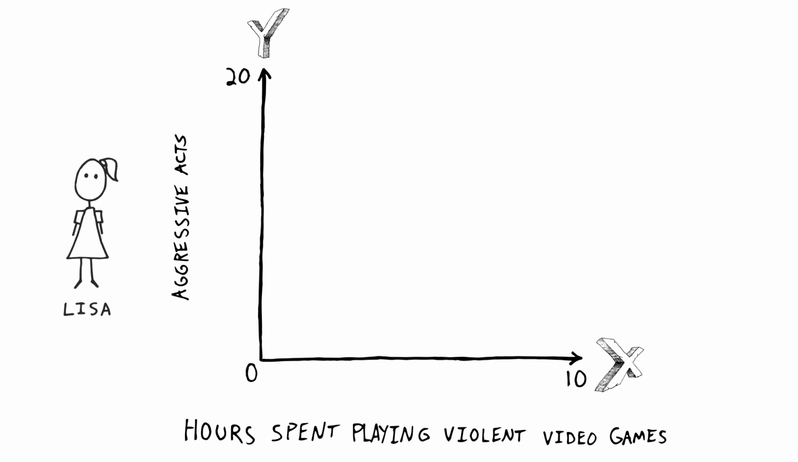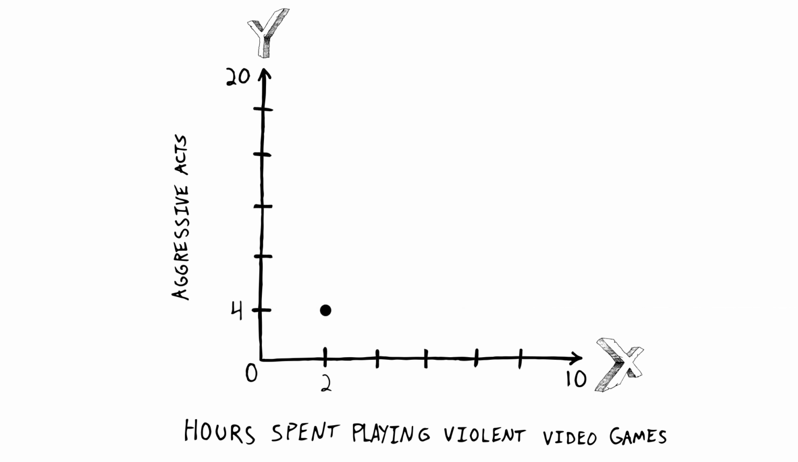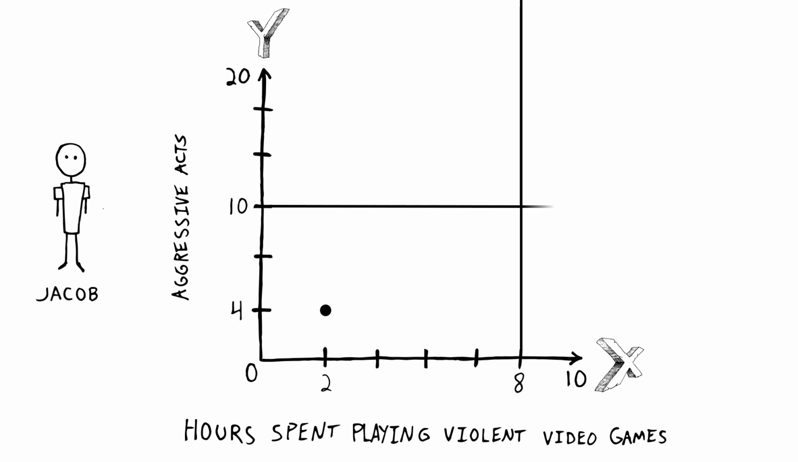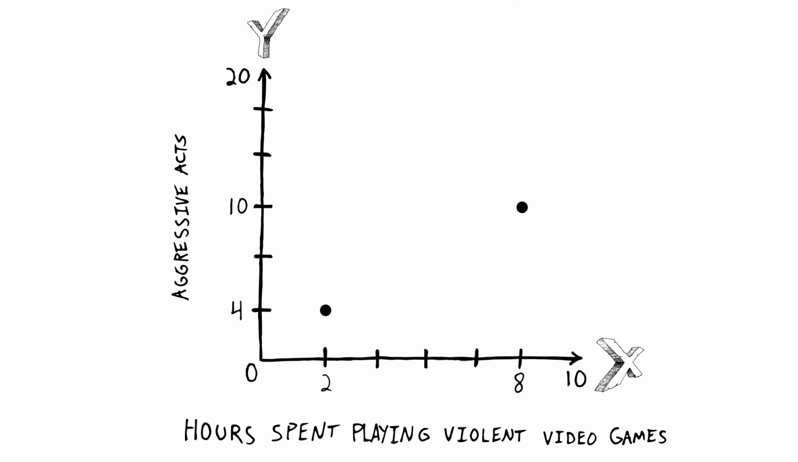We'll start at the X-axis and find 2, since she played 2 hours of violent video games. Moving over to the Y-axis, we know she committed 4 aggressive acts. We'll draw a point where these two lines intersect. Lisa has been represented on our scatter plot, so we'll move on to the next participant, Jacob. Jacob played 8 hours of violent video games and committed 10 aggressive acts. Just like before, we'll find 8 on the X-axis and 10 on the Y-axis and draw a point where those two lines intersect. Now let's fill in the points from the other 18 participants in our study.